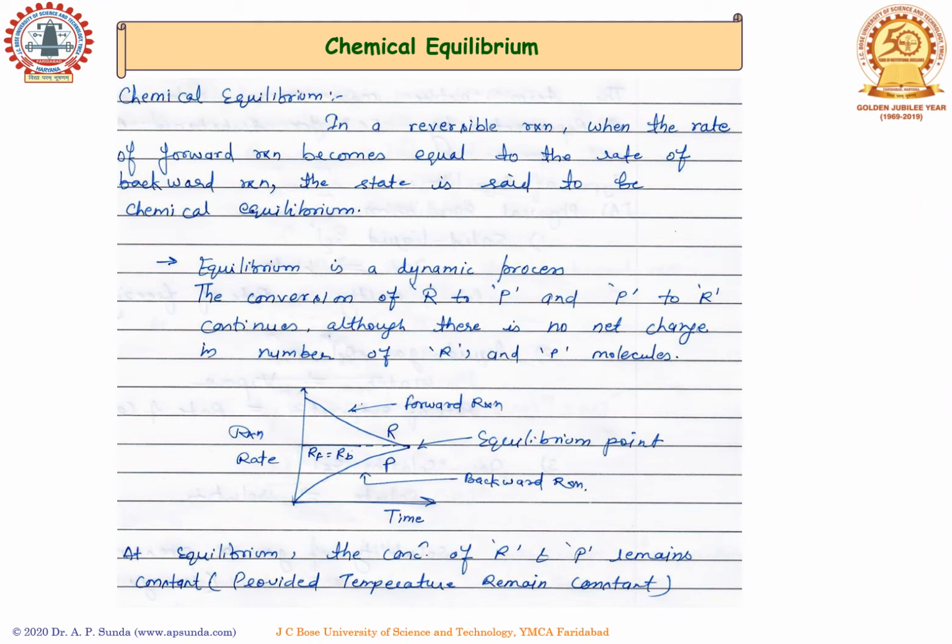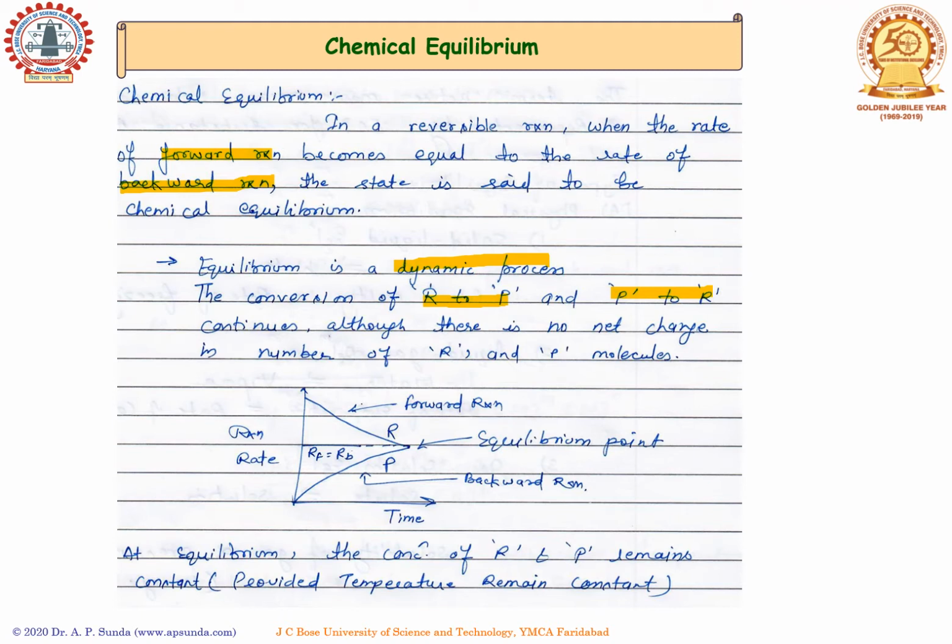Chemical equilibrium can be defined as a particular state of a reversible reaction where the rate of forward reaction becomes equal to the rate of backward reaction. It is a dynamic process where the conversion of reactant to product and product to reactant continues, although there is no net change in the number of reactant and product molecules.